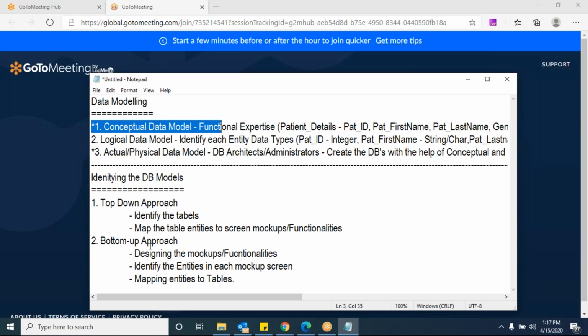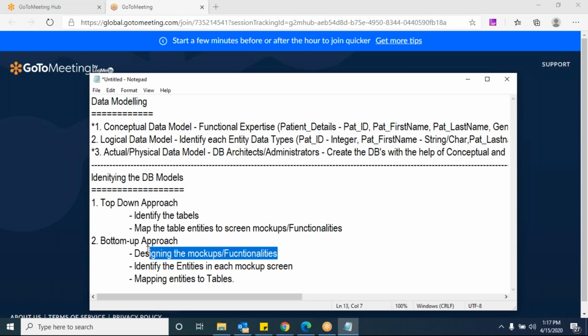Okay, that is the top-down approach. But the bottom-up approach, first of all, if we have clarity on the functional requirements, that's the reason I mentioned designing mockups or functional requirements. Based on the mockups or functional requirements, we'll identify the entities on each screen, and then those entities will map to the tables. Is that clear now?